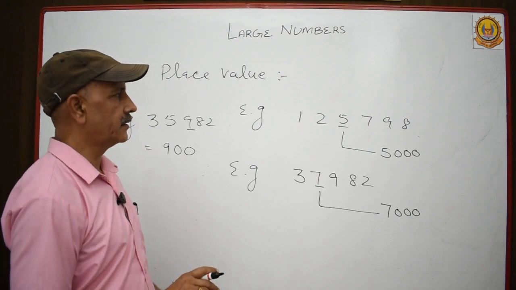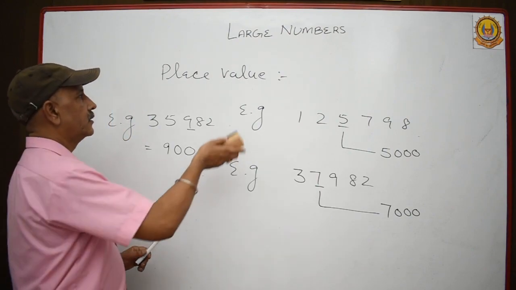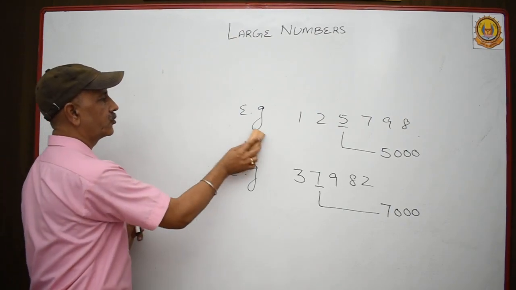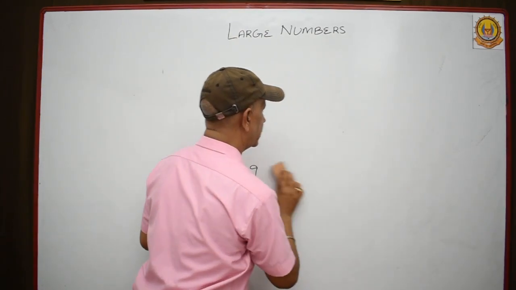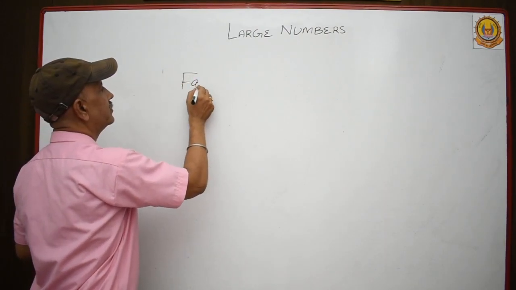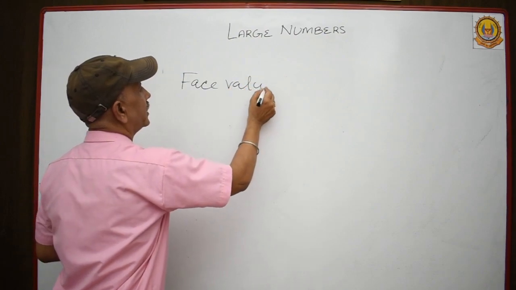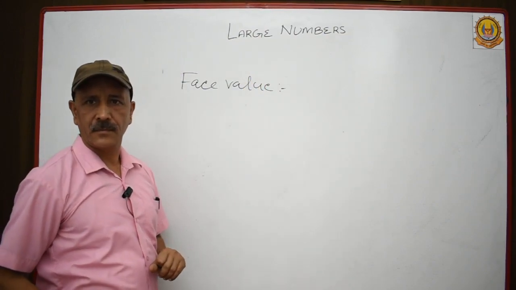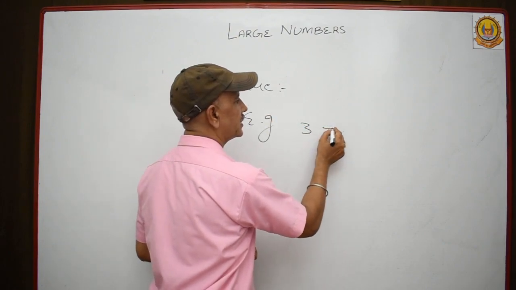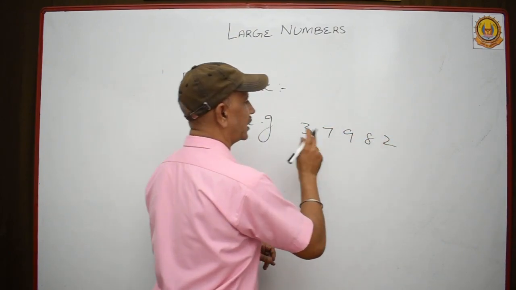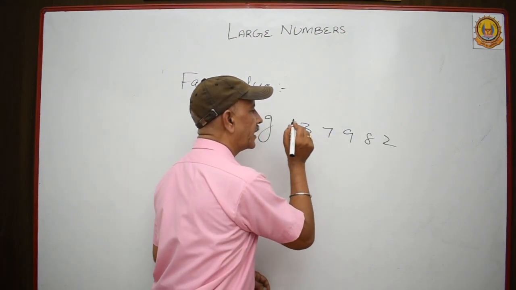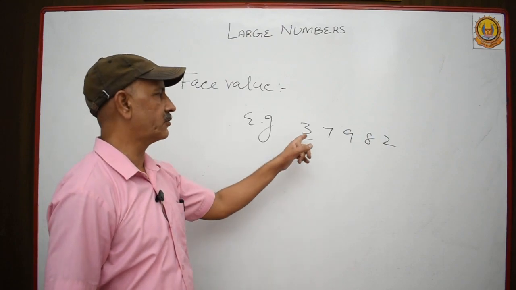In the same way, the second point is face value. Now I want to discuss with you about face value. Example: 37982. This is 37,982, and you want to find out the face value of this digit.